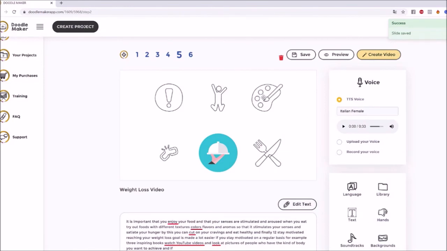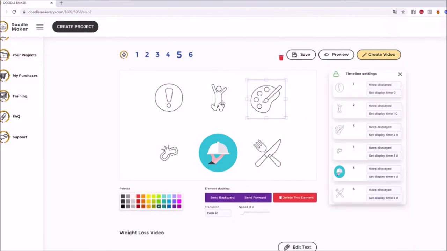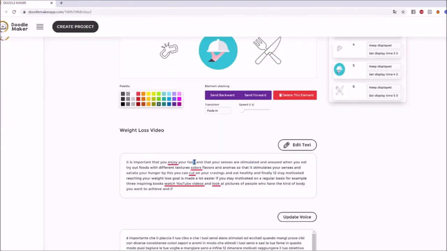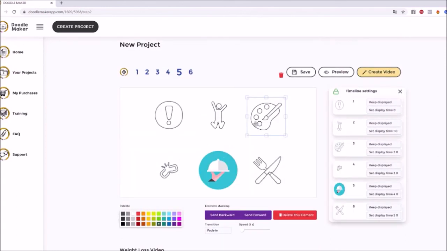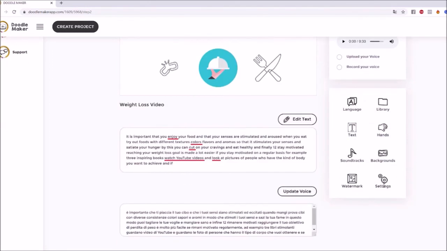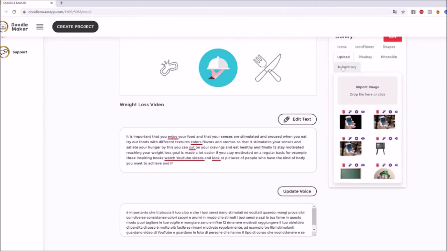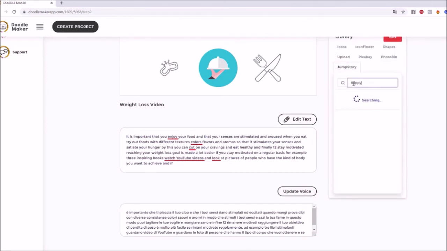Now you want to change any elements, like for example, if I wanted to do, it's important to enjoy the food. Enjoy, that word, joy. Happy. So let's go pick some related stuff based on that happy thing. So let me do that real quickly. So I go back into library. Let's go find something that is related to happy. Let's see, hopefully we'll find something really cool.